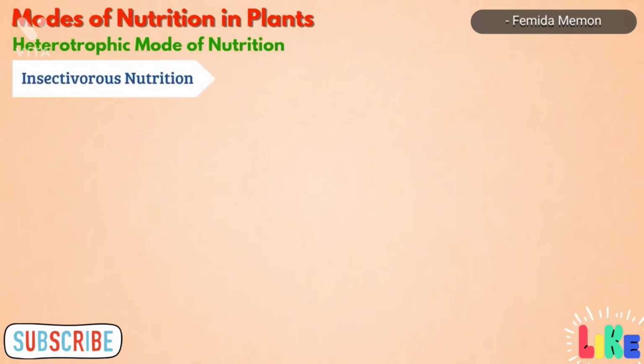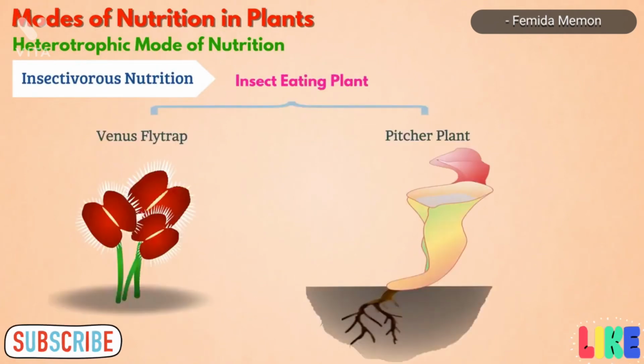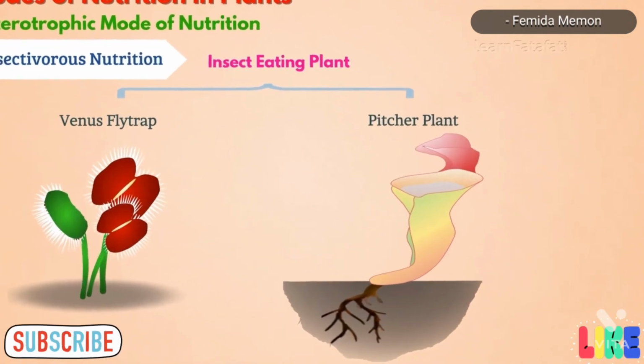Insectivorous nutrition. Have you ever heard about insect eating plants? Yes, it is true that some plants like Venus flytrap and pitcher plant can eat insects. They are colorful to attract insects towards them.